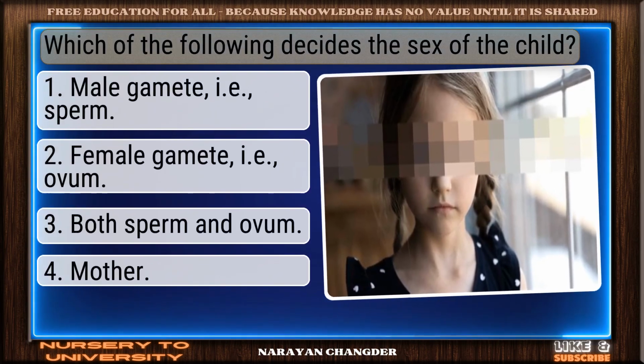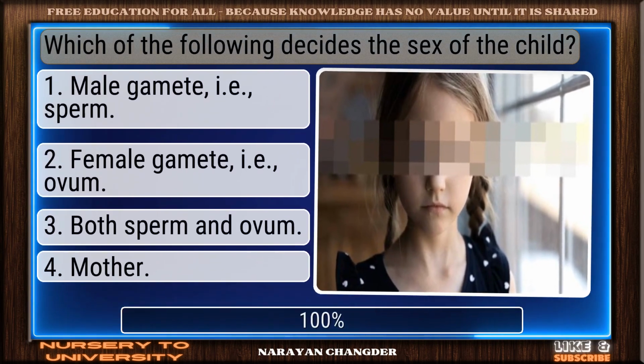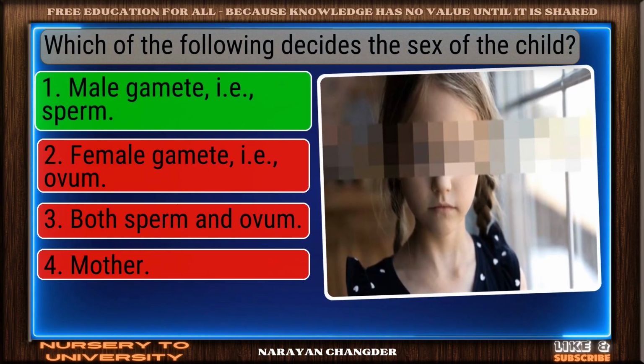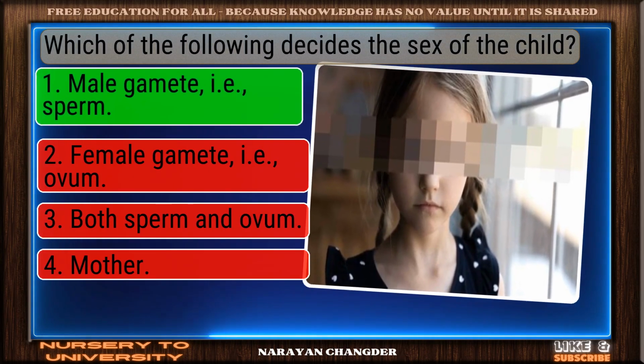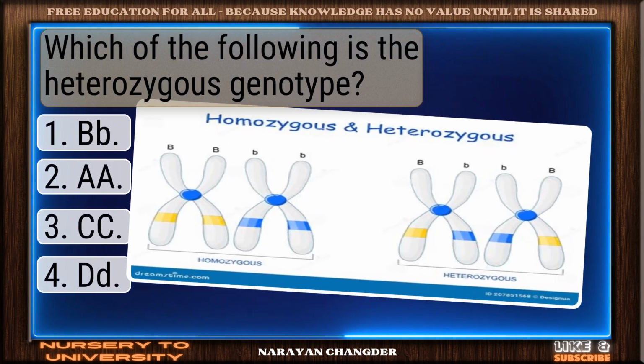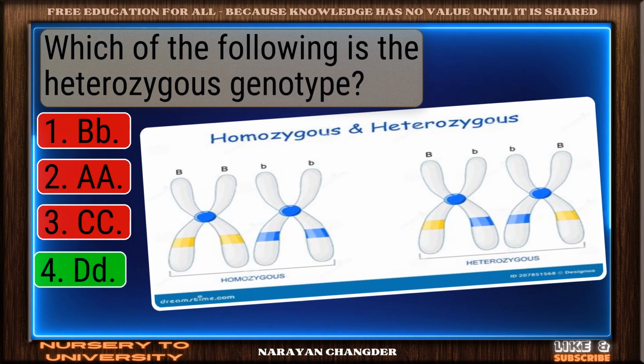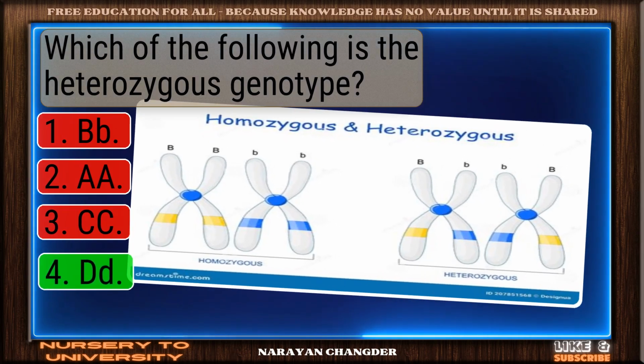Which of the following decides the sex of the child? Well picked. Male gamete, i.e., sperm, is correct. Which of the following is the heterozygous genotype? Great job. Dd is accurate.